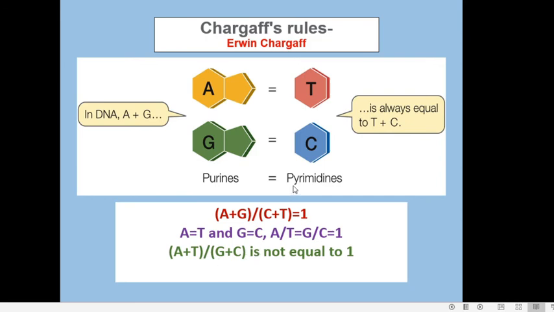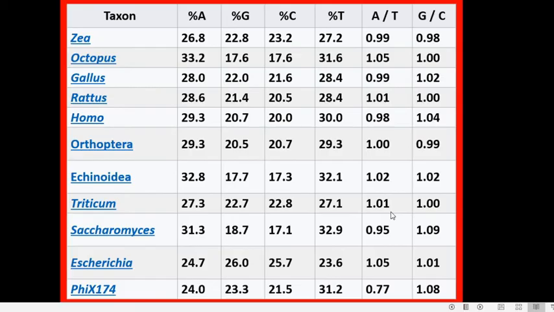So, this is all true because the DNA in all these organisms is double stranded and the two strands are complementary to each other. That means if in one strand there is a nucleotide A, in the complementary region there will be T. So, that is why this rule holds true for all the organisms. But here we come to this phi X174, which is a bacteriophage, in which there is a difference. There are some differences against this rule.